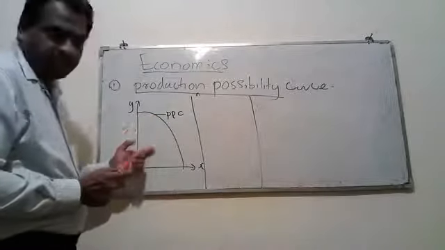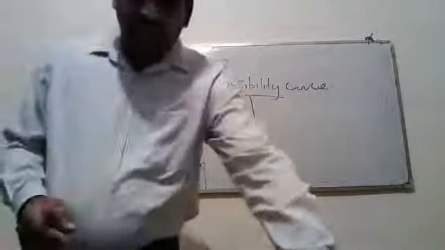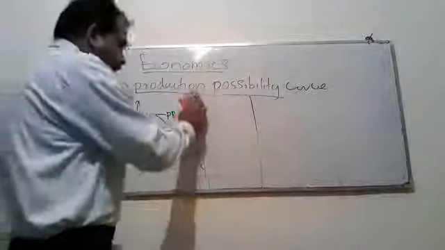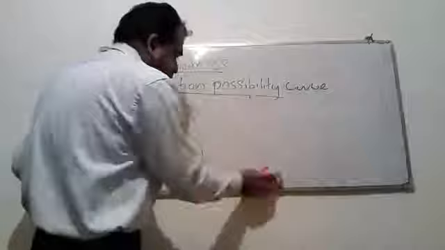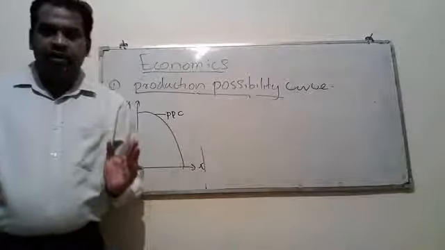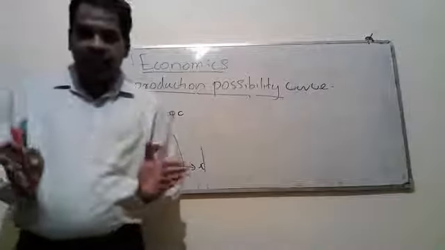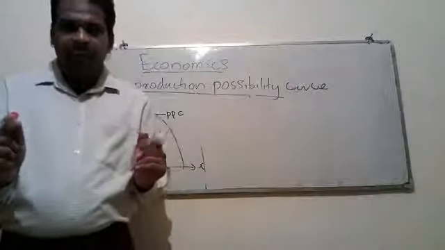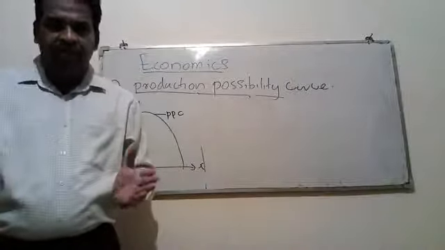This is a diagram. It indicates the maximum production capacity of a country. A production possibility frontier or curve shows the maximum production capacity of a country.